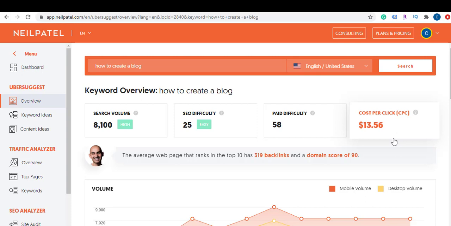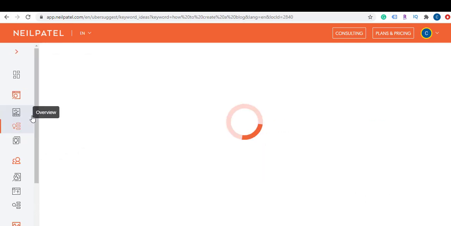So if you are able to rank for free for organic search for this keyword, you're gonna be very lucky, really, because the number of searches a month is really high. So that's great. Okay, so let's go over on this side. So besides giving you this, it's also going to give you some keyword ideas based on your initial search. So let's go here.